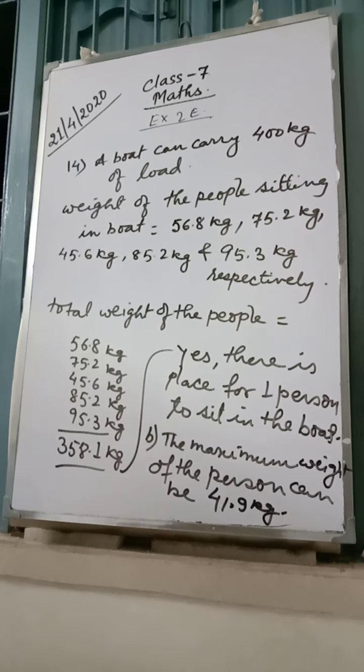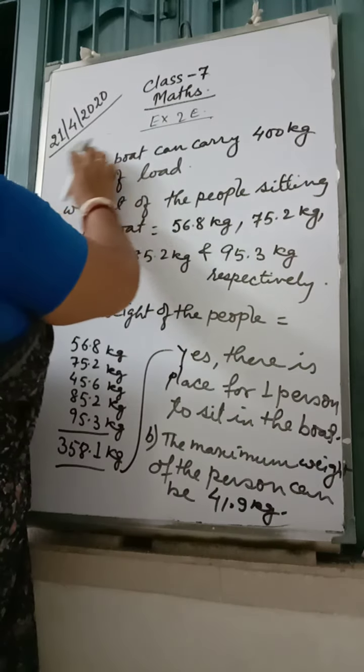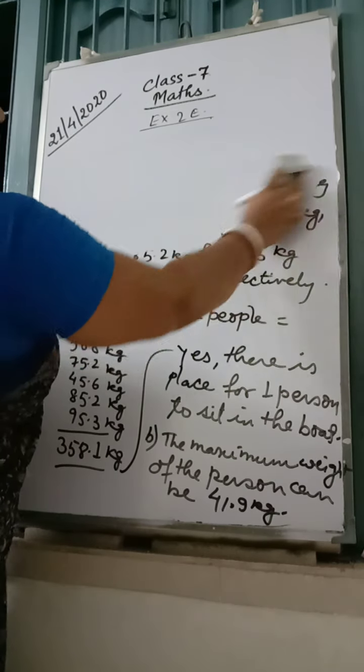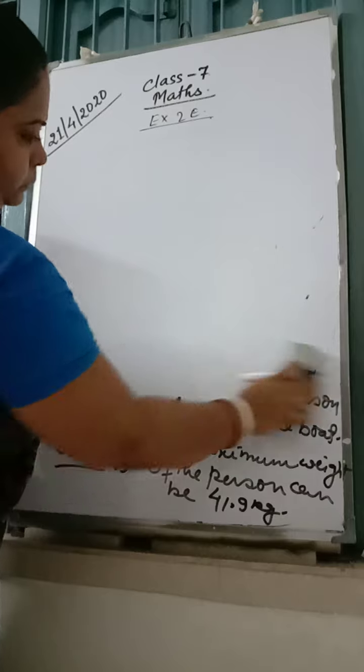Now, number 16, a milk container can hold 221 liters of milk. The milk is distributed equally among 26 households. Find each household's share. Total milk divided by 26. Just see.